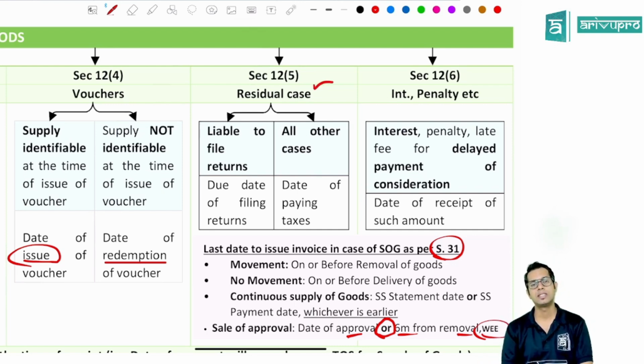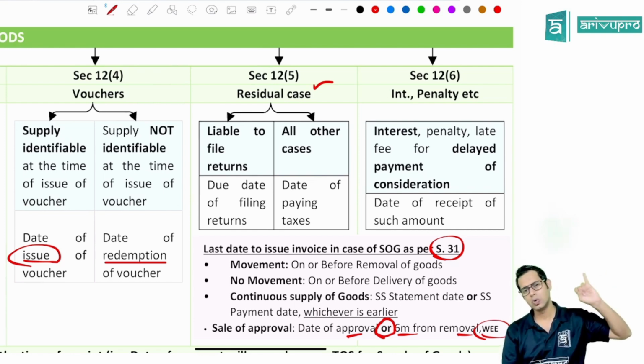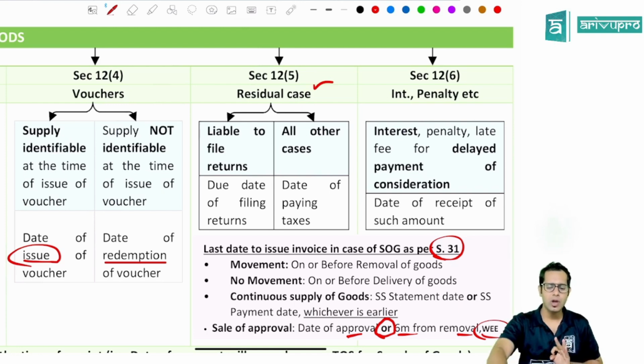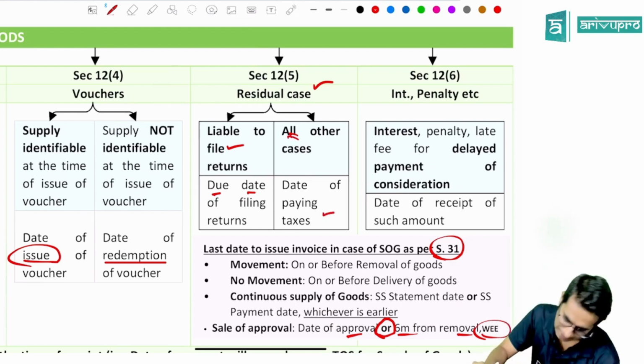Then section 12 subsection 5, residual cases. If you are not able to determine the time of supply as per above sections, section 12.2, 12.3, 12.4, then you come to 12.5. What is 12.5 telling? Are you a person who is liable to file returns? Yes. Then due date of filing returns. And in all other cases, it is the date of making the payment of taxes.